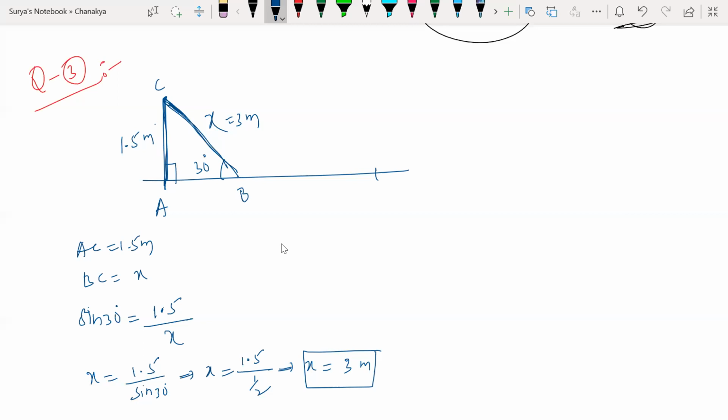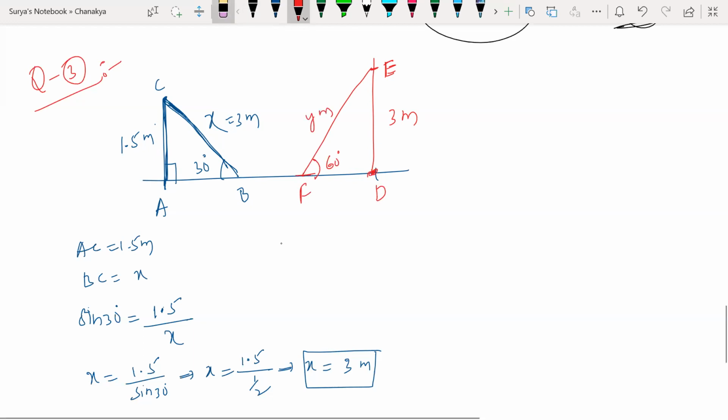One more case he has given: for elder children, she wants a steep slide at a height of 3 meters. For elder children, height how much? 3 meters. Take this point as D, and this as E. It is making an angle here of 60 degrees. Let us say this is F. We have to find the length of this slide, y meters. Let us say this is y.